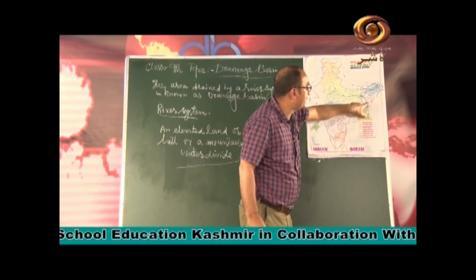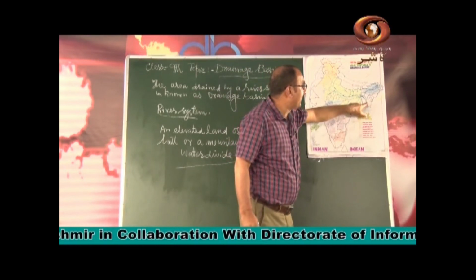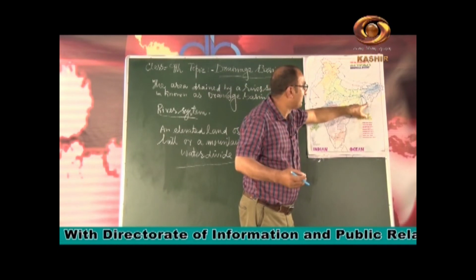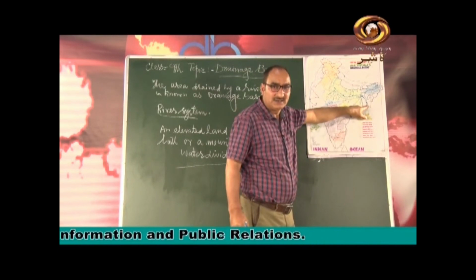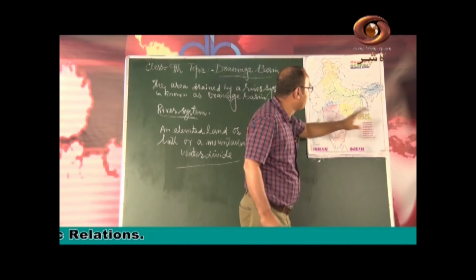Ganga joins with river Brahmaputra at Dhaka, the capital of Bangladesh, and from Dhaka this mighty river flows further, known as Meghna, and finally falls into the Bay of Bengal.